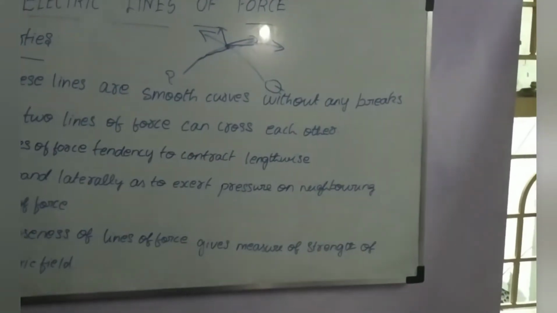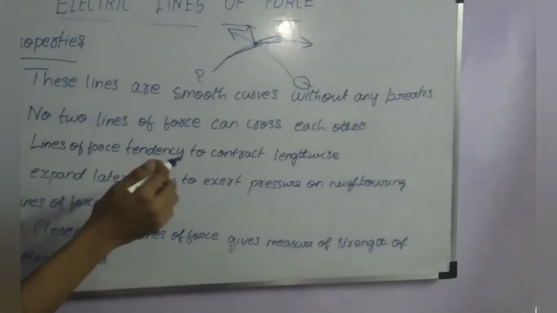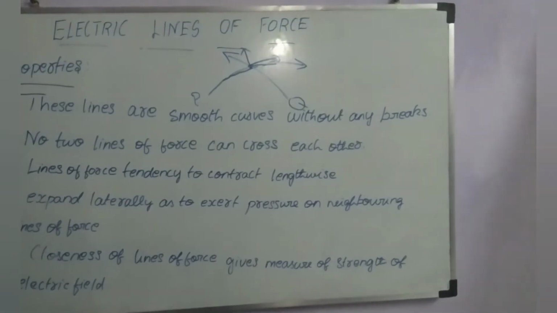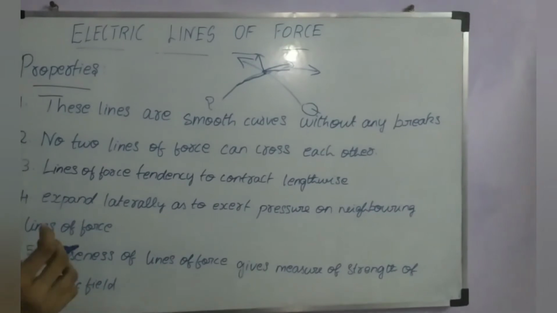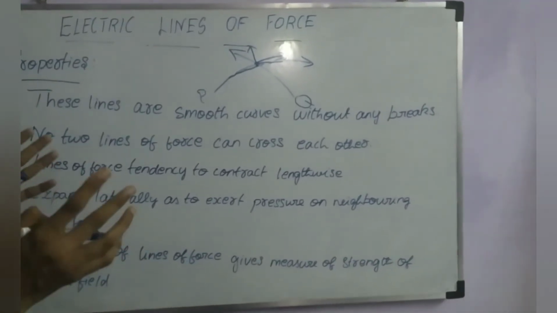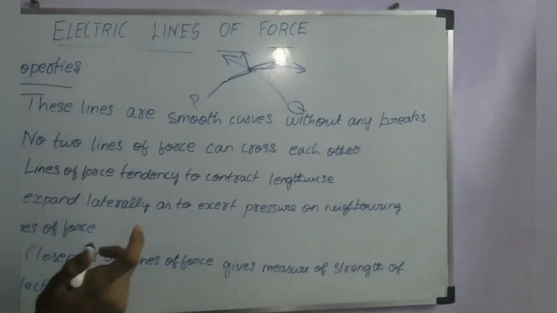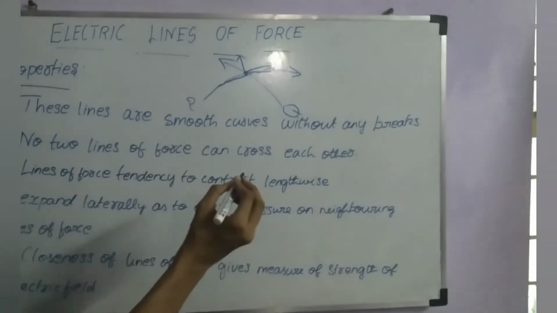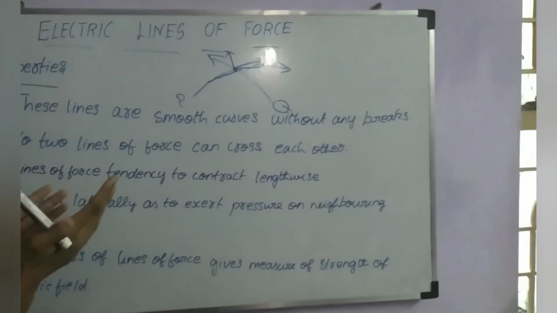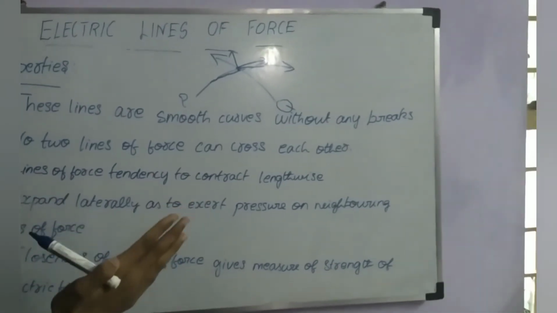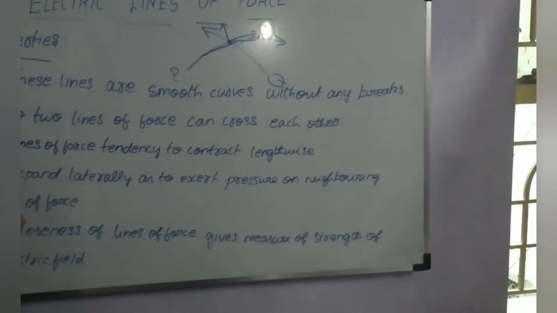Third property: lines of force have a tendency to contract lengthwise. If there is an attraction between two equal and opposite charges, they will move towards each other, so the electric lines of force between them contract lengthwise.